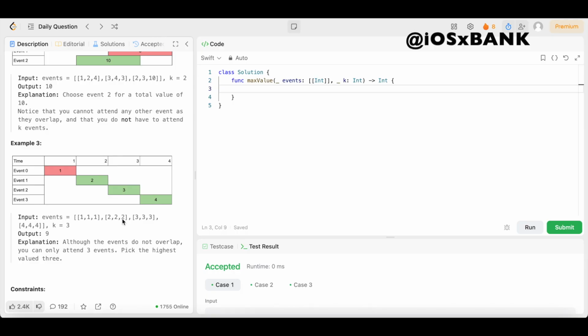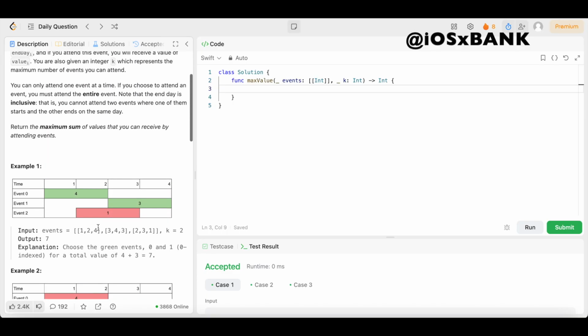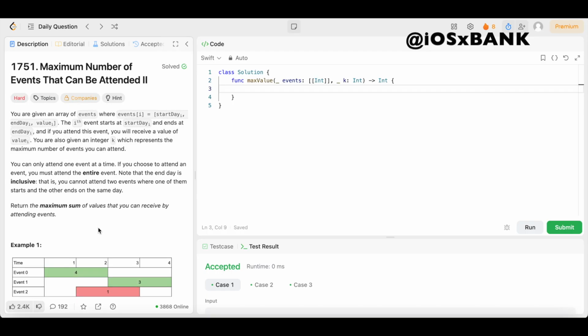It got the shortest stick, only gives us 1 point. When we want the maximum value of points we can get and no overlaps, that means we could go to any 3 events that we want, really, but we want to go to the events that give us the maximum value of points or the maximum value sum. So in this case, we're going to go with 2, 3, and 4, which is going to get us an output of 9. Boom. So I hope that made sense to y'all. And now that we understand the question, let's get into the fun part, the actual solution. Y'all, solution is not that difficult at all.